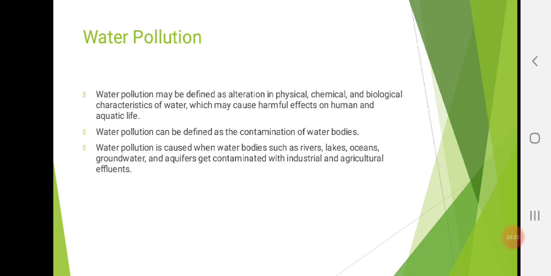Or here in slide 2 more definitions are given. Water pollution can be defined as the contamination of water bodies. Water pollution is caused when water bodies such as rivers, lakes, oceans, groundwater and aquifers get contaminated with industrial and agricultural effluents. So when the water has other physical, biological and chemical changes, then it is called polluted. And this polluted water is not good for drinking.